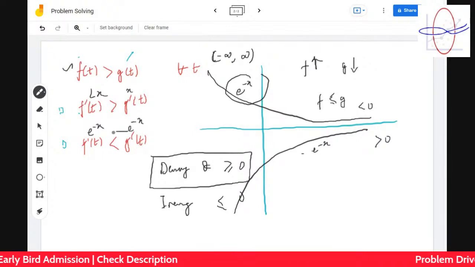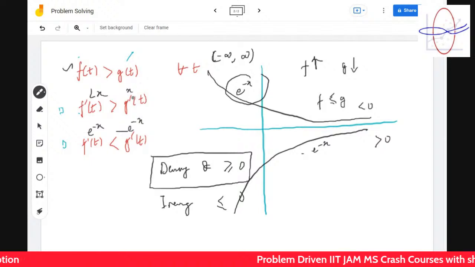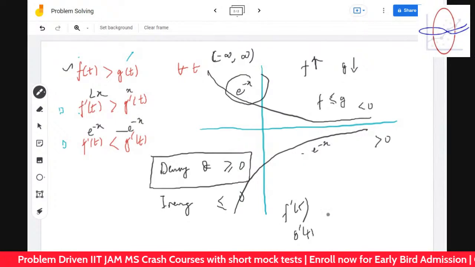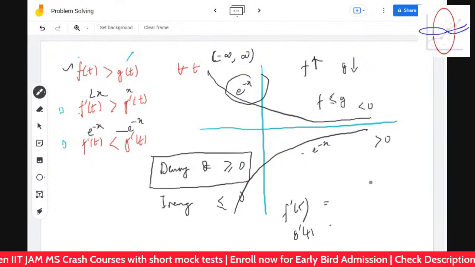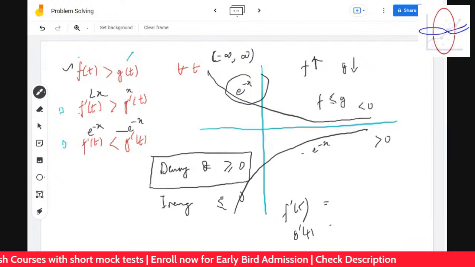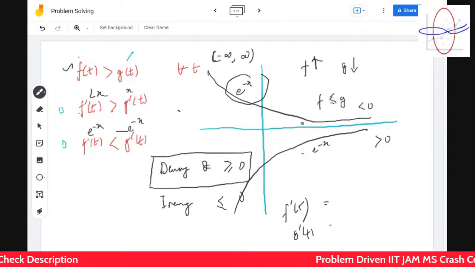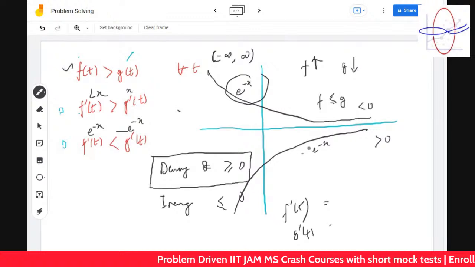So draw geometrically. It can also happen that none of them can hold. Okay, so how do you get such a function? It's very easy. You first define f dash of t and g dash of t, any function, whichever way we want to make them behave, and then integrate it, and you will get the final functions f of t greater than g of t. There should be certain rules, such as it's greater than 0. So this is the idea.